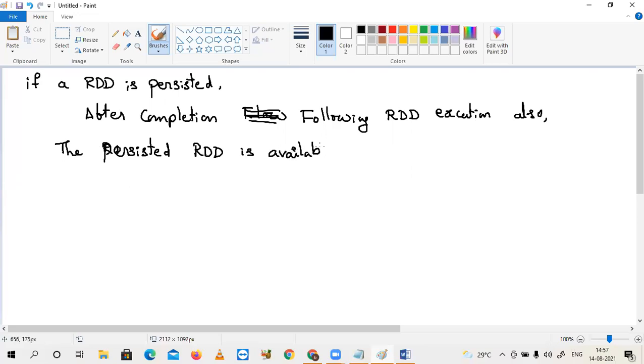Understand? According to this point, we go for explanation of previous flow.